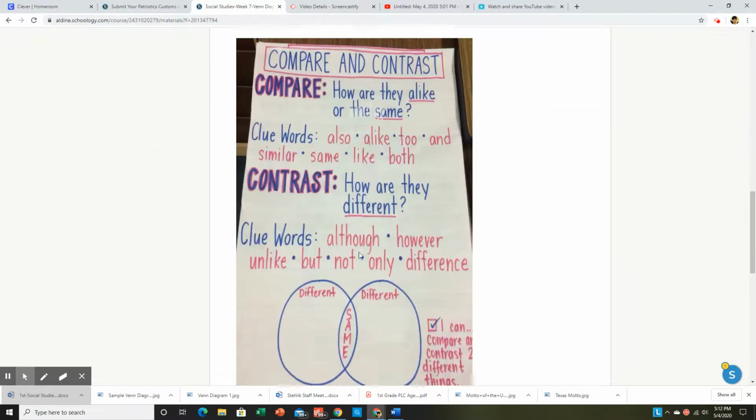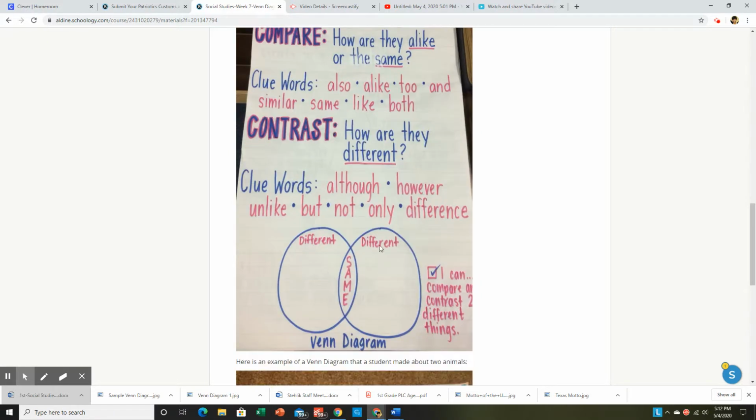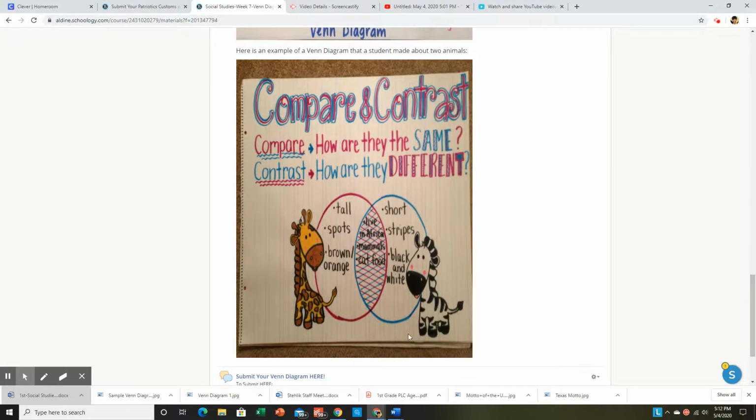Here is an anchor chart about Venn diagrams. It talks about what we're doing. We are comparing and contrasting. Comparing, how are they alike or the same? Contrast, how are they different? So the different things go in the outside parts of these circles, and the things they have the same goes in the middle. Here's another Venn diagram example of a kid that did one on the giraffe and the zebra.